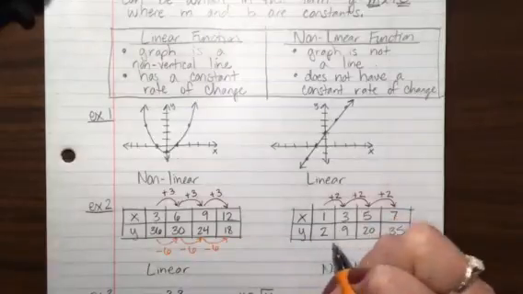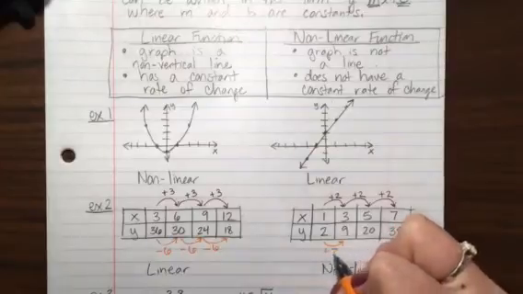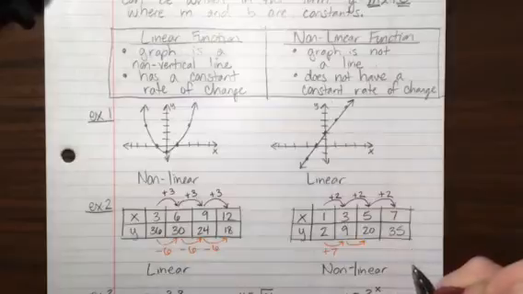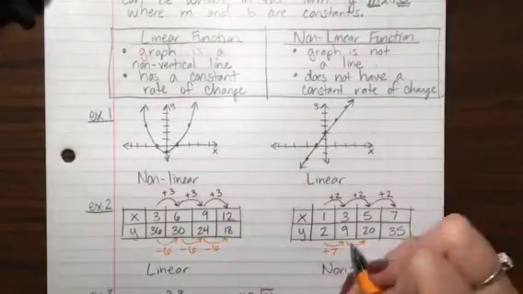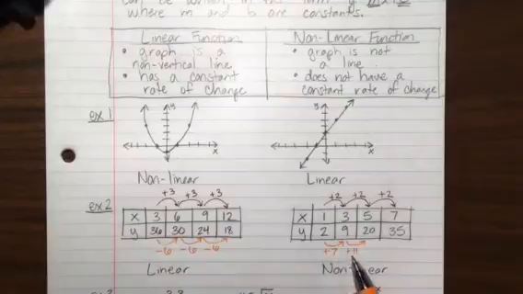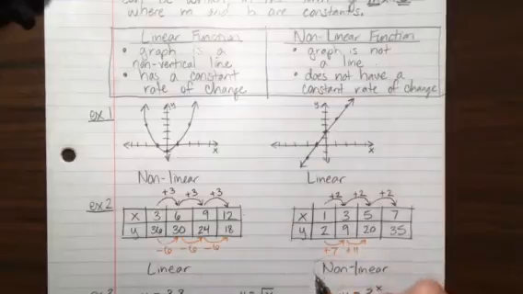Okay, that's a clue. 2 to 9, that's plus 7. 9 to 20, whoa. Do you think that's going to be plus 7? I do not. That looks like plus 11. Right there we have an inconsistency. This is not constant. I see a plus 7 and a plus 11, so this is non-linear.